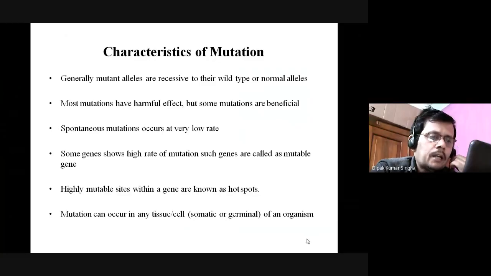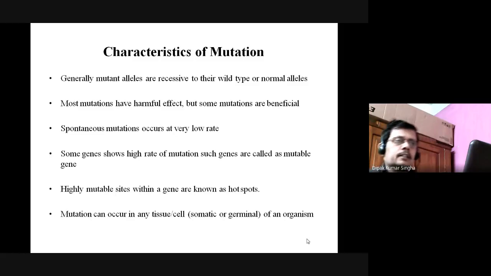Most mutations are harmful, and spontaneous mutations occur at a very low rate. Generally, spontaneous means there is no artificial agent. It will occur spontaneously at a very low rate, because this spontaneous mutation process is very slow compared to artificial mutation.